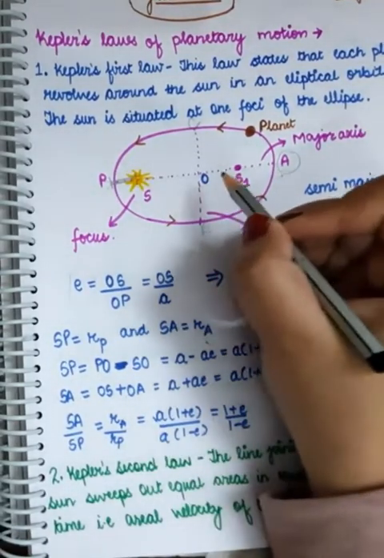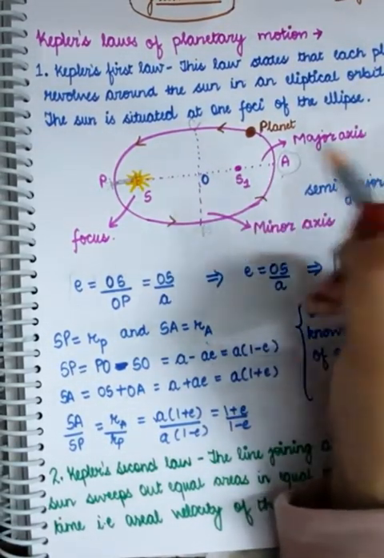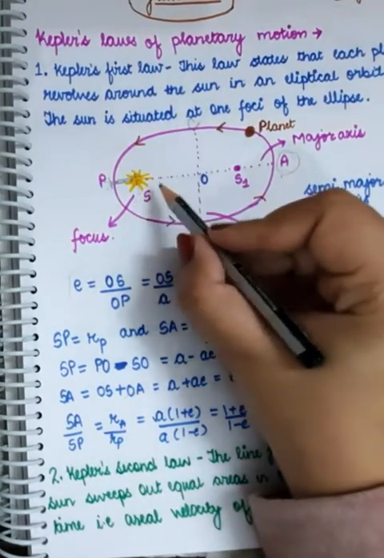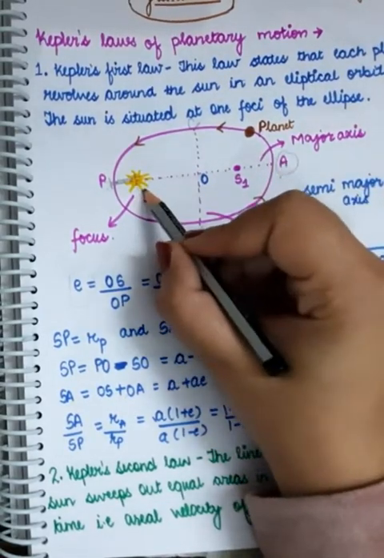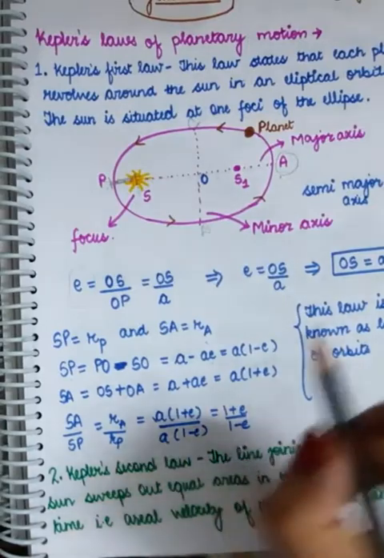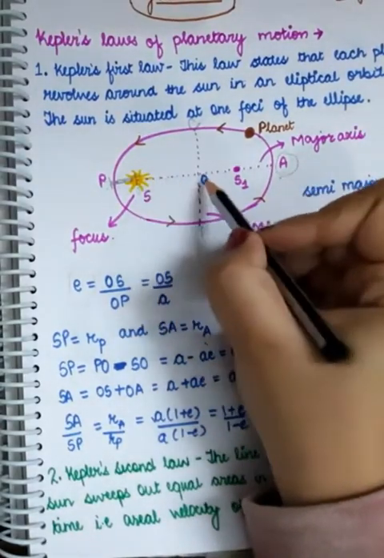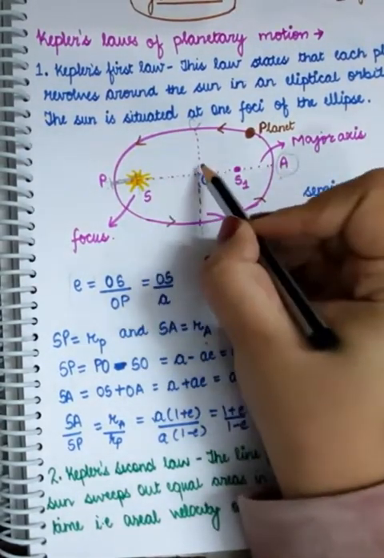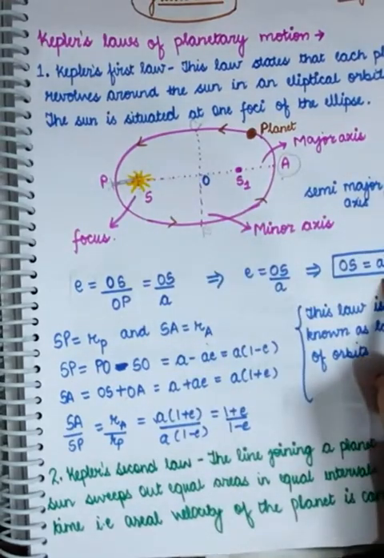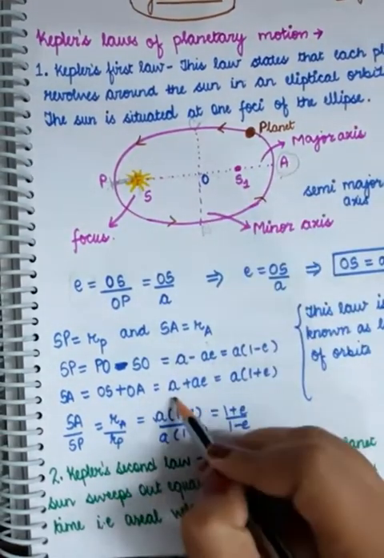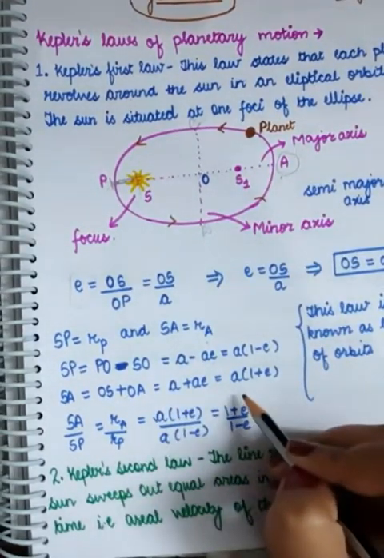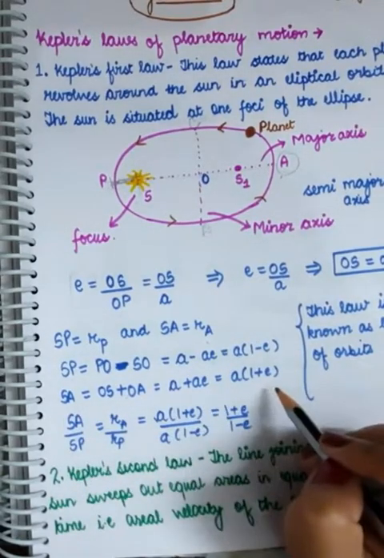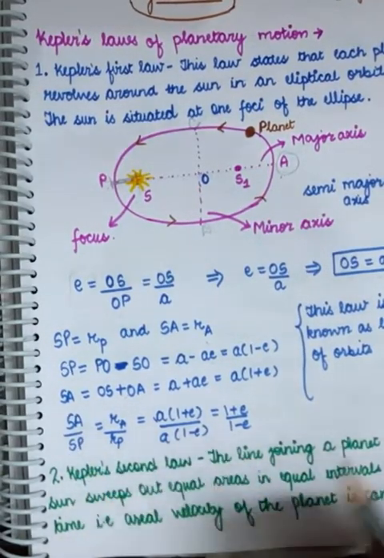In the same way, now you want to calculate SA, the distance of aphelion from the sun. That will be equal to OS plus OA, where OS is again AE and OA is equal to A. So that way you can find out the distance SA also. Now you just have to take the ratio.